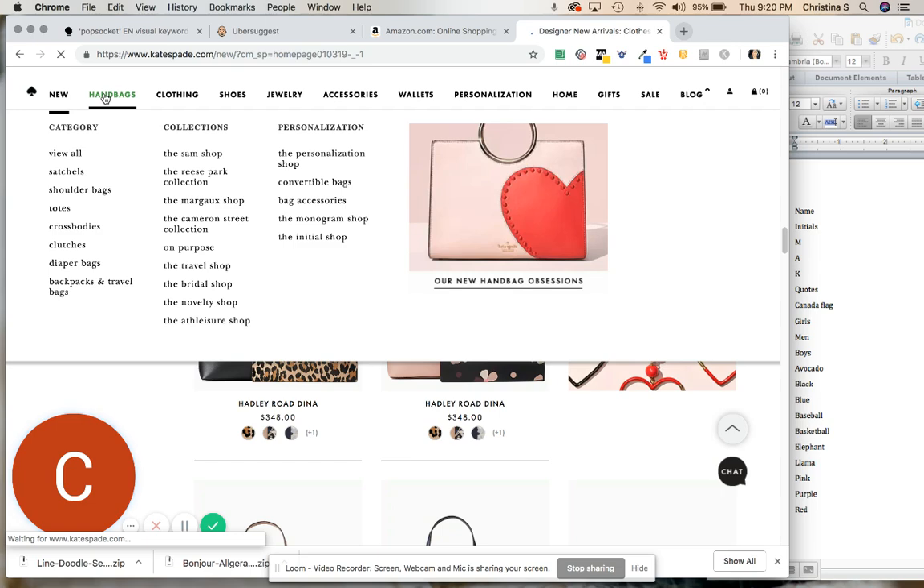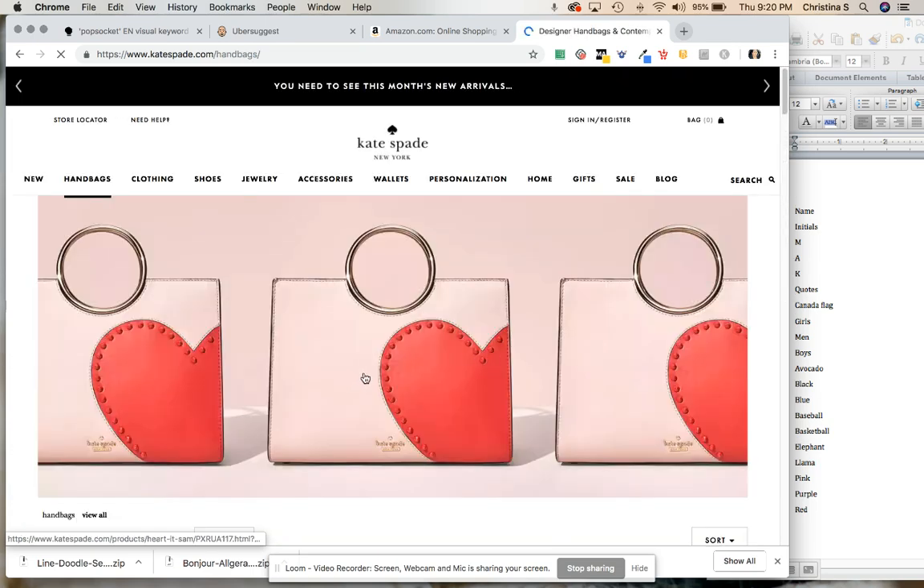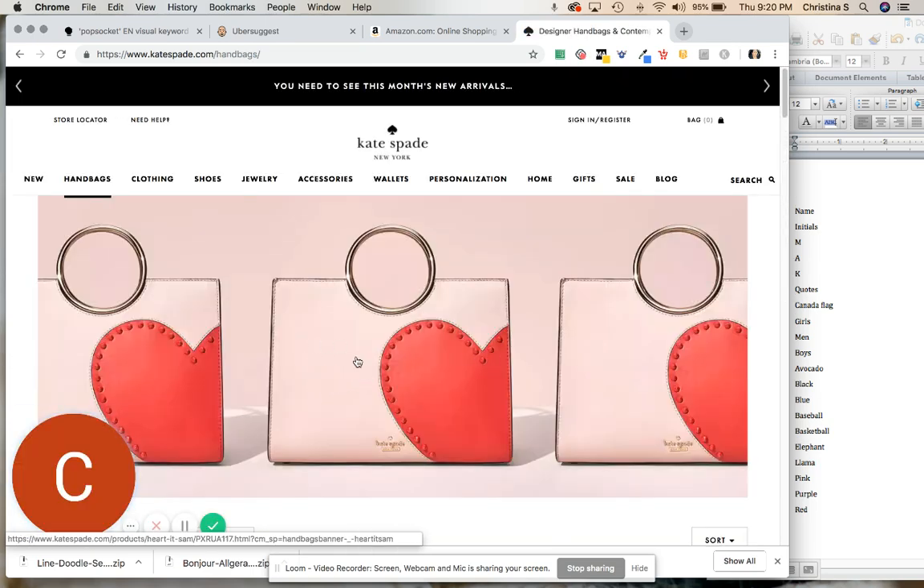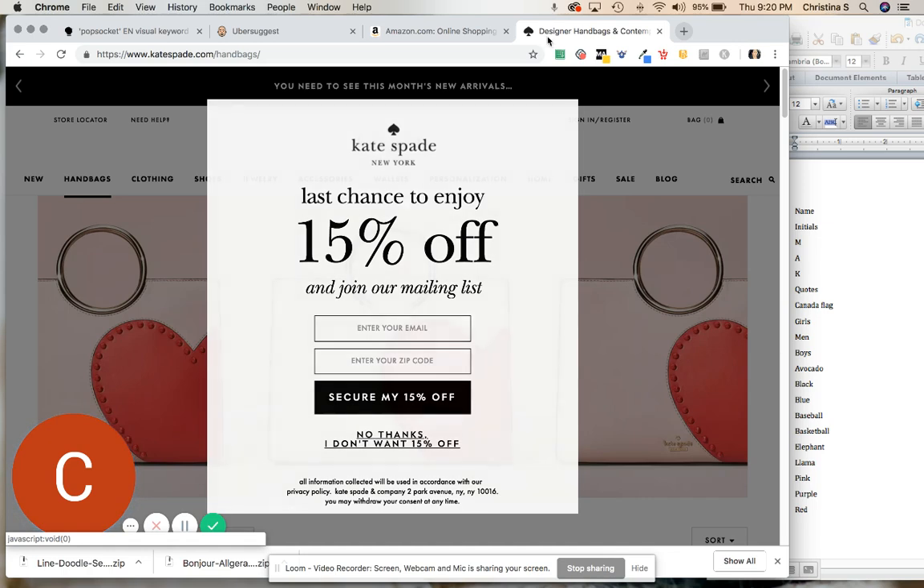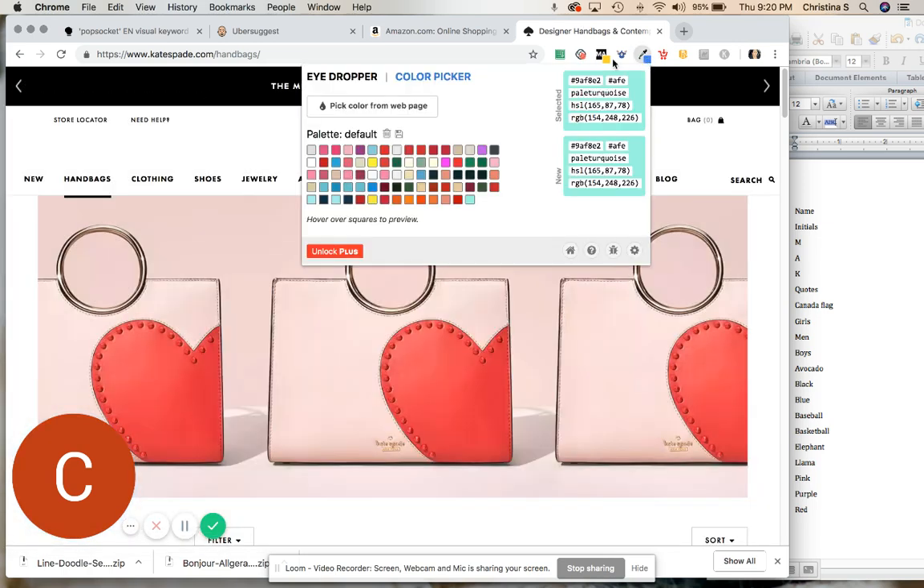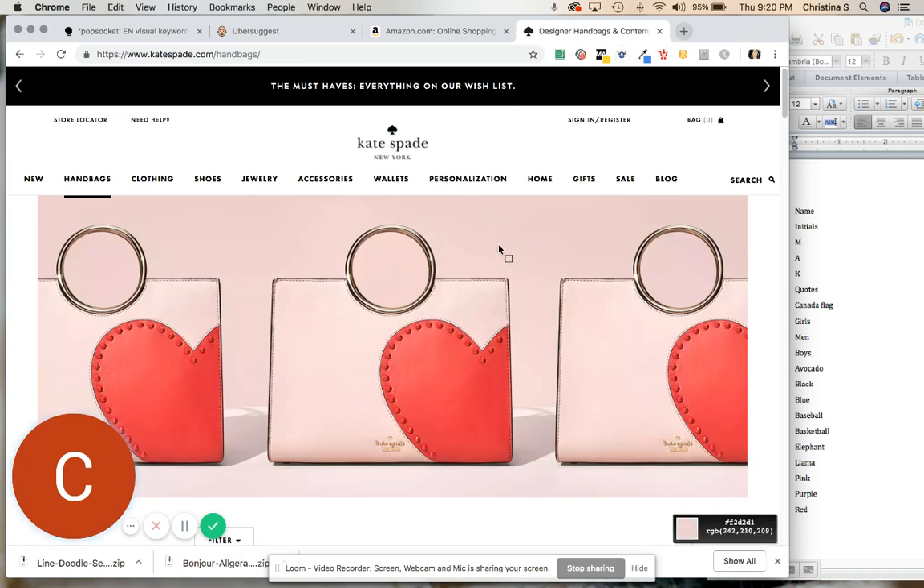So let's just go to handbags for a moment. And let's say I wanted to try to capture this color of pink. What I will do is use this thing called the eyedropper. It's a Chrome extension, and it allows you to pick a color from the page.